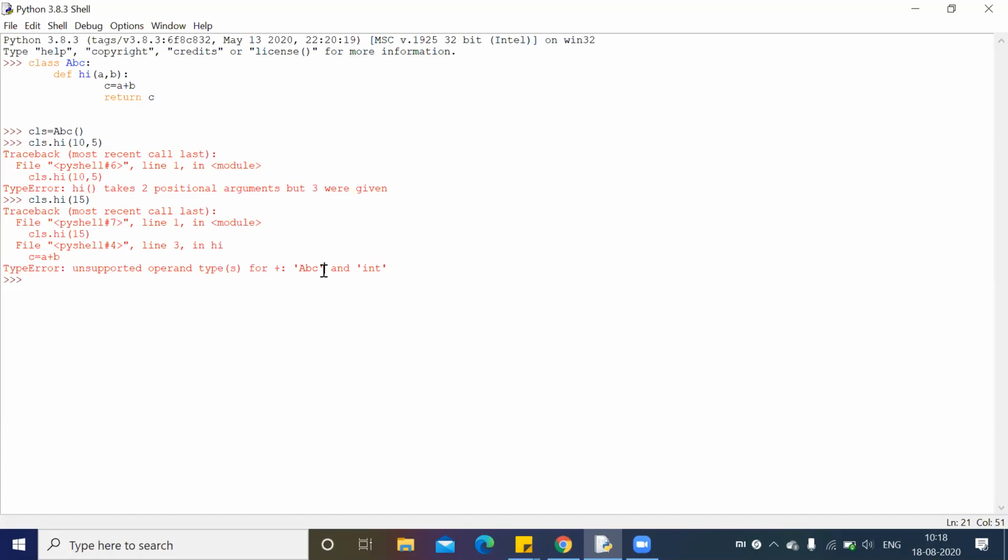In a terminal, say some empty string plus one. It will say str. If it is a string, it will say str. But here it says ABC. What is ABC? Class name. So you're actually trying to concatenate a class with an integer. Got it? Where you made a mistake now. Just sort out your mistake.